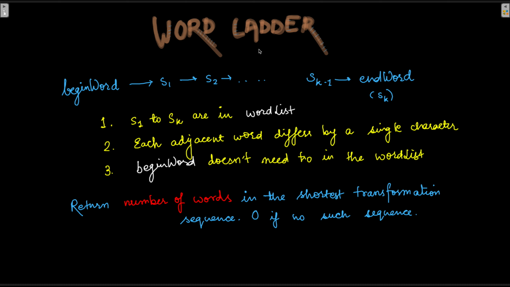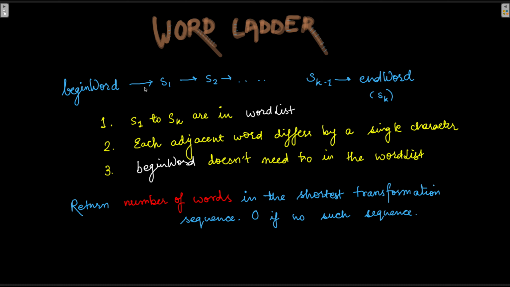So in a word ladder problem, which is actually a game as well, there is a begin word and then there is an end word. The target is to start with the begin word and then transform this word into the end word such that every intermediate word in this transformation differs from the next only by one letter. For example, here we start with the begin word and then there are S1, S2, S3 and then finally S(K-1) to SK. SK is also the same as the end word.